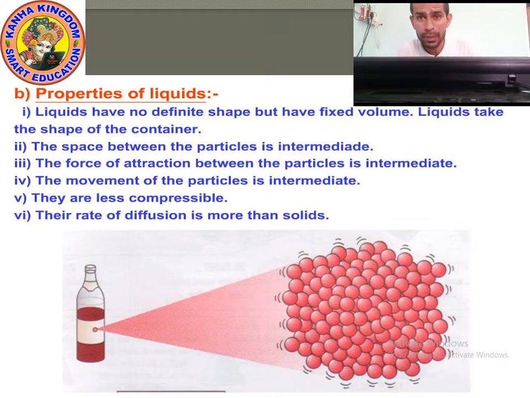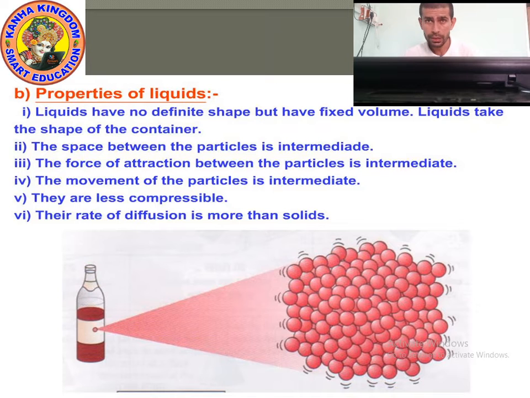There is a small gap between the particles of solid, but between the particles of liquid, the gap is more than in solid. So the space between the particles is intermediate.